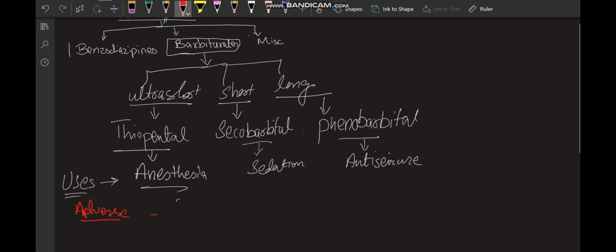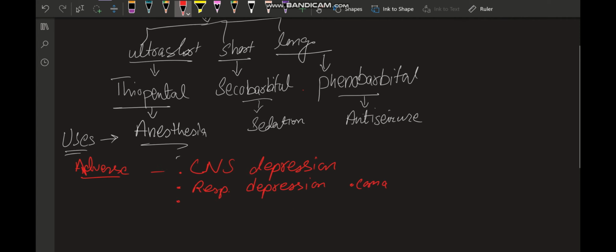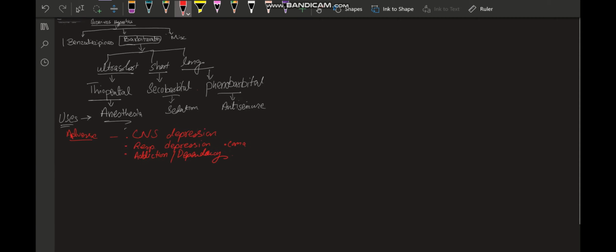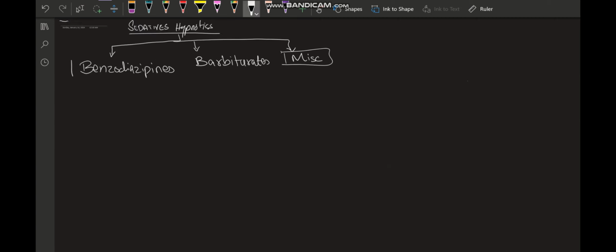As I told you before, this one also causes CNS depression, but as well as CNS depression, these are also prone to cause respiratory depression and may lead to coma. These effects are more common with barbiturates than with benzodiazepines. Plus, addiction and dependency will also be present, as we all very well know. So this concludes our barbiturates. The last group we are going to study is the miscellaneous group.